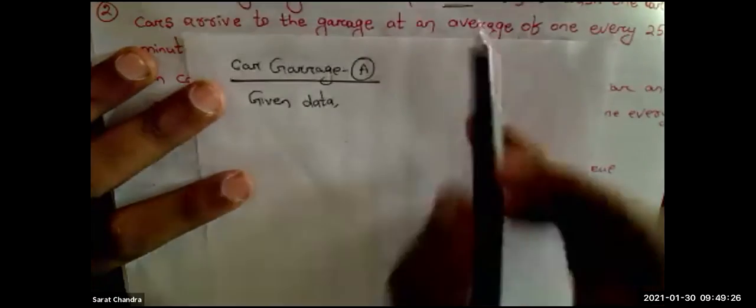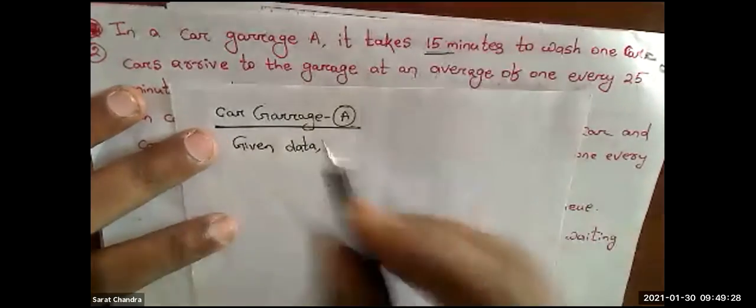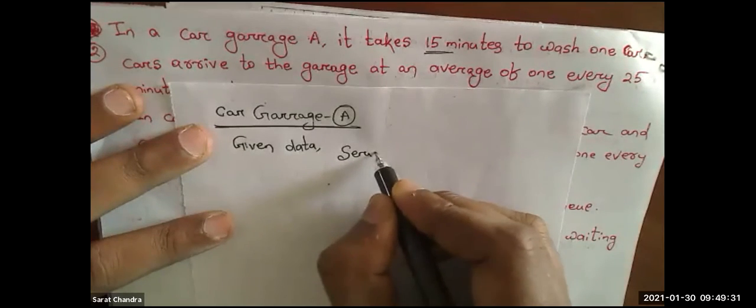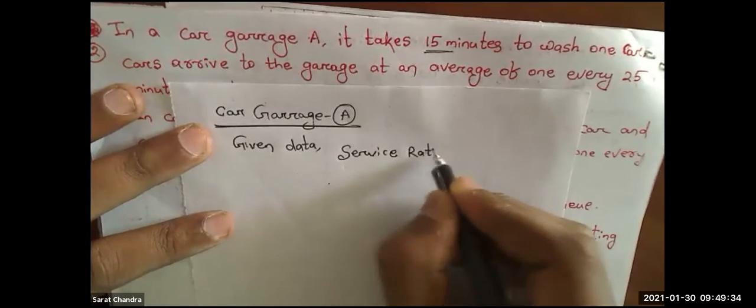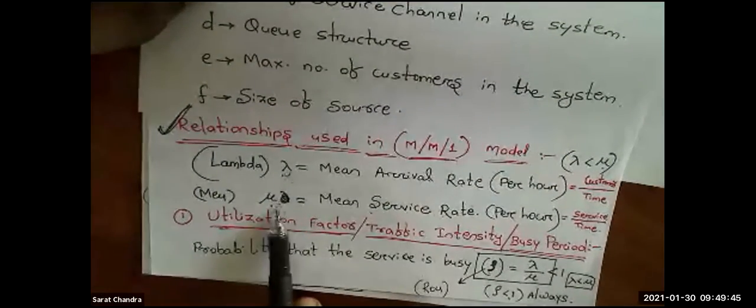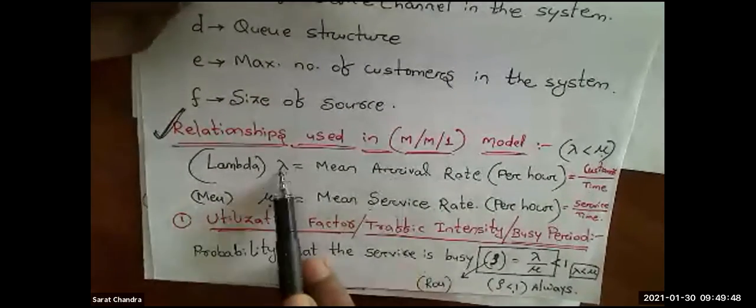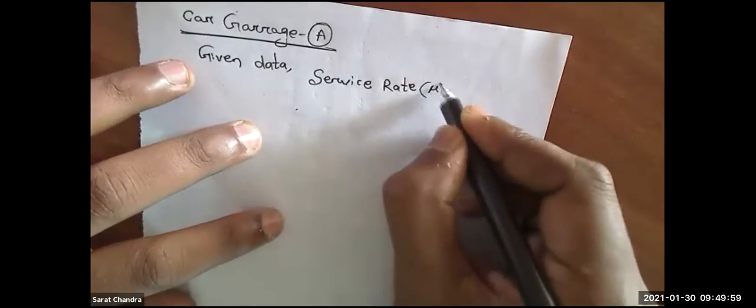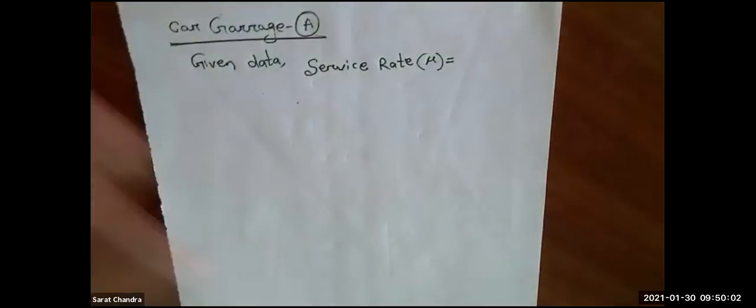So what is this one? The 15 minutes is the service rate. So service rate is given. And what is the symbol of service rate? The symbol of service rate is mu. Service rate is nothing but mu, and arrival rate is lambda. Clear? So what is the mu value given?